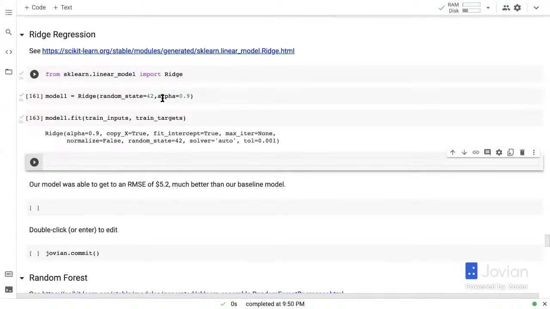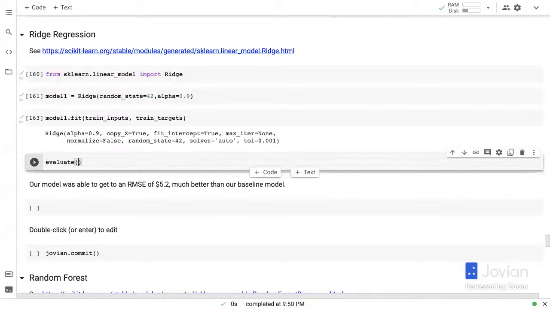So the fare amount is being expressed as some weight W1 multiplied by, let's say, the distance, plus some weight W2 multiplied by the pickup latitude, plus some weight W3 multiplied by number of passengers, etc. Right? So it's a weighted combination that's going to try and predict the fare. And when we call fit, ridge figures out a good set of weights.